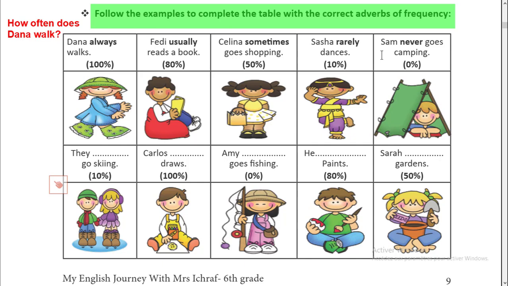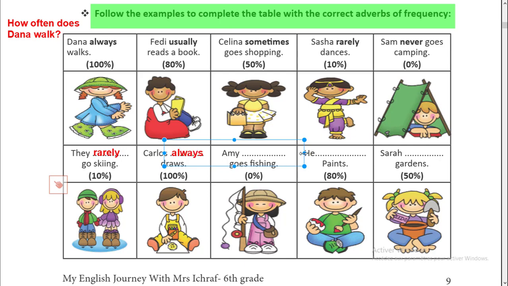Let's practice with the first picture. Here we have 10%. They go skiing. So we are going to use rarely. This adverb fits here. So they rarely go skiing. Then Carlos, we have 100%. As we have said, 100%, we give it to always. It means we do something all the time.